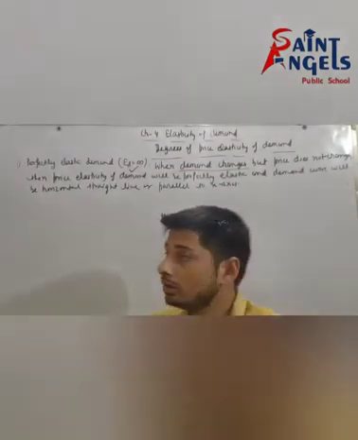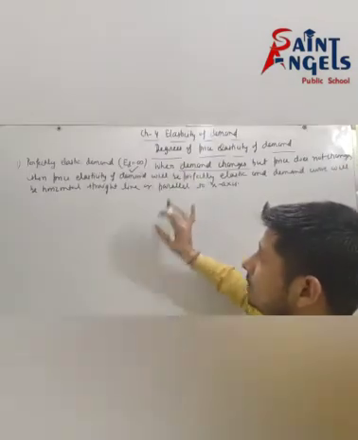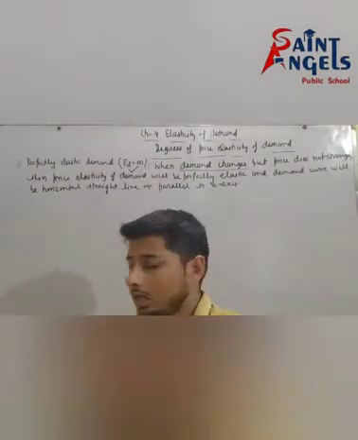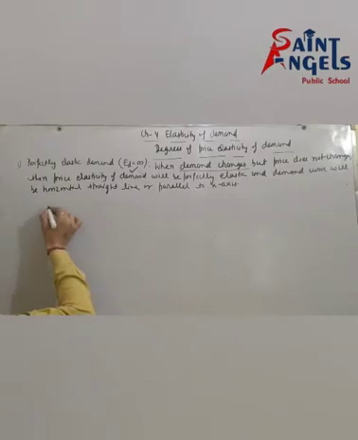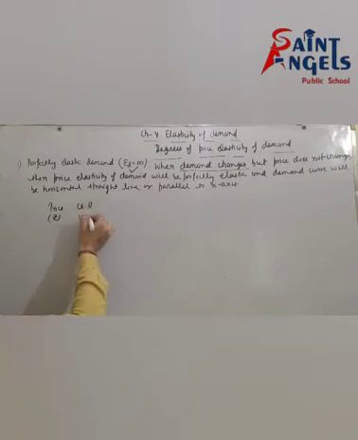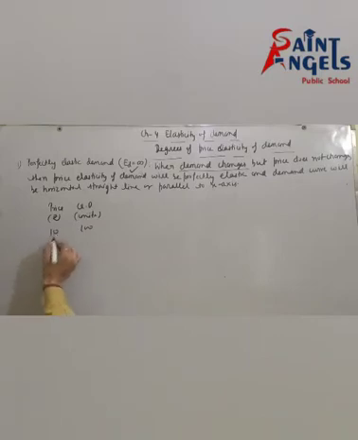Now we will try to understand this definition with the help of a schedule and diagram. See, take price in rupees and quantity demanded in units. Suppose initial price is rupee 10 and initial quantity is 100 units, and price remains constant, means price does not change, so it remains 10, and quantity increases from 100 to 200 units.